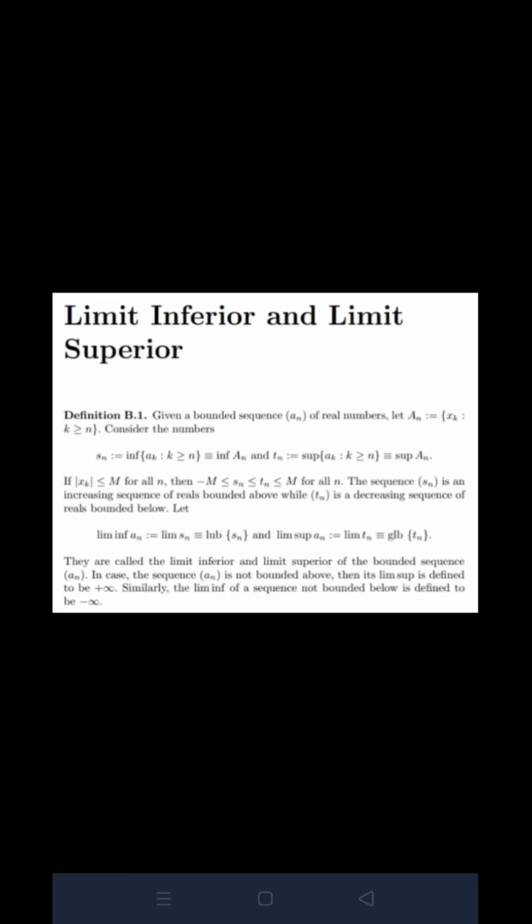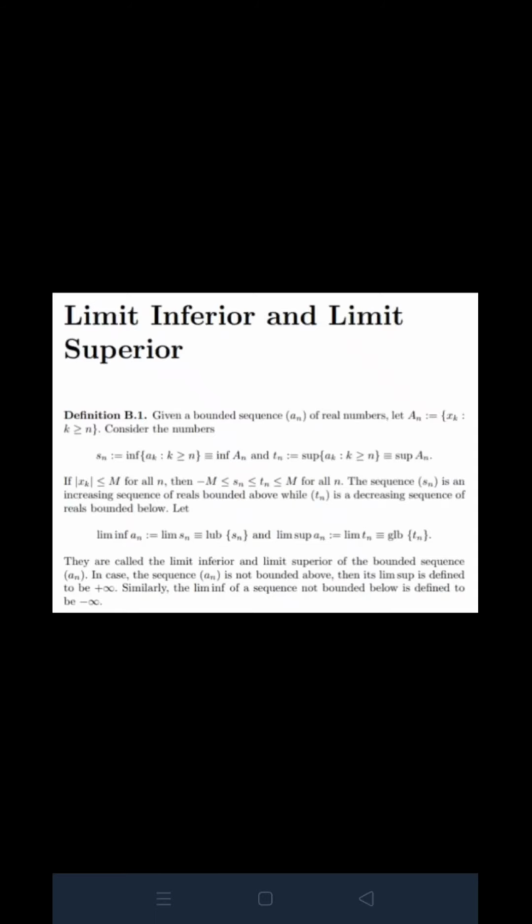Consider the number S_n equal to infimum of A_n and T_n equal to supremum of A_n. Okay, so S_n, what did I take? Infimum of A_n. S_1 will be infimum of A_1, S_2 equal to infimum of A_2, where A_2 is x_2, x_3, x_4 like that. If mod x_n is less than or equal to M, that is bounded, then S_n is an increasing sequence of reals bounded above and T_n is a decreasing sequence of reals bounded below.